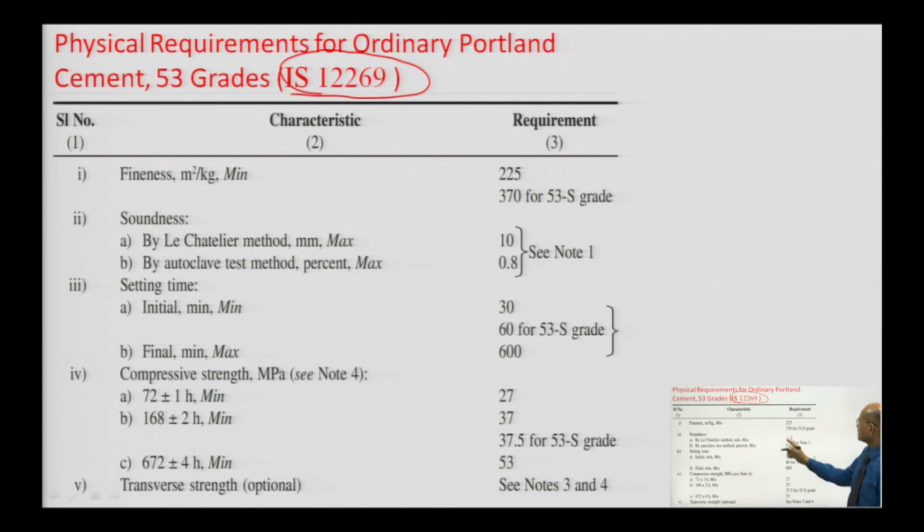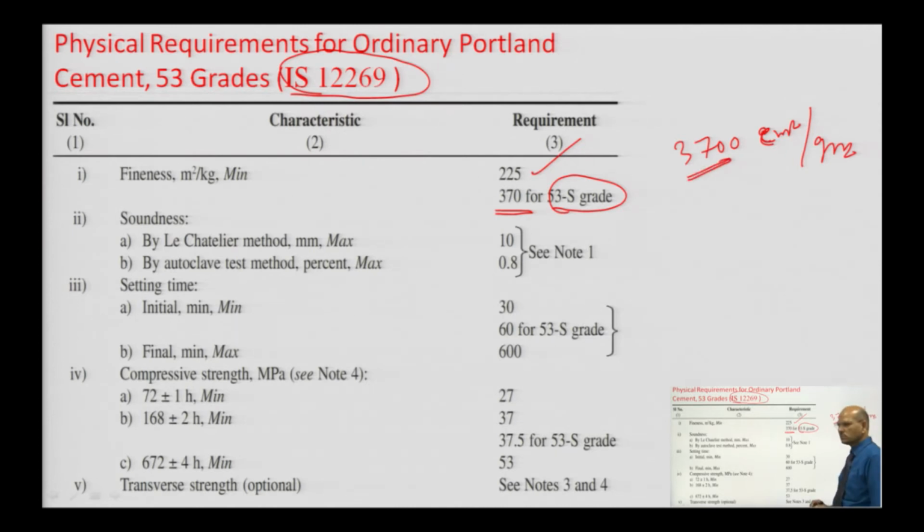Once again the requirement is the same, 325, and if you are using 53 grade sleeper class cement, then the grinding should be more. What is the grinding here? Here the grinding is 3700 centimeter square per gram. Why 3700? Because more surface area will be available.